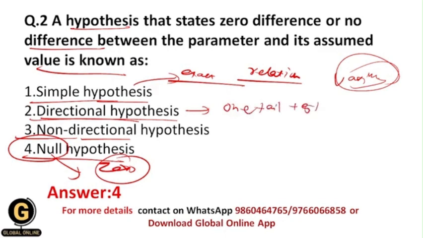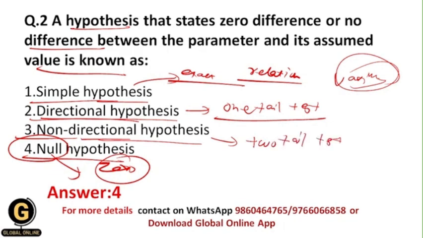I think we have seen this test as well in yesterday's video, so for that you can refer to yesterday's video. And what is a non-directional hypothesis? This is exactly opposite to the directional hypothesis, because here the hypothesis does not state the direction of the results of the test, and that's why this hypothesis is tested by a two-tail test. That's why your correct answer should be 4, which is null hypothesis.